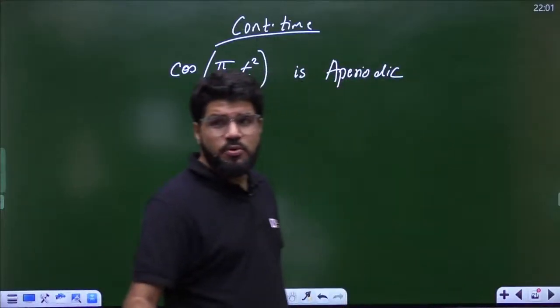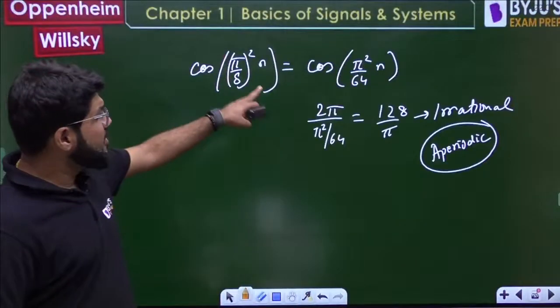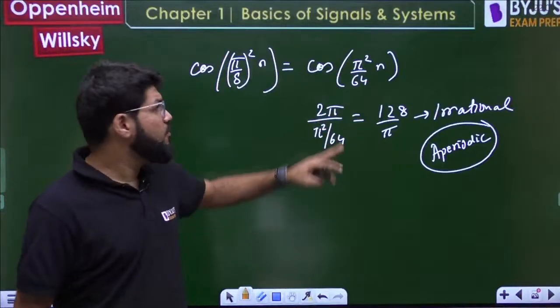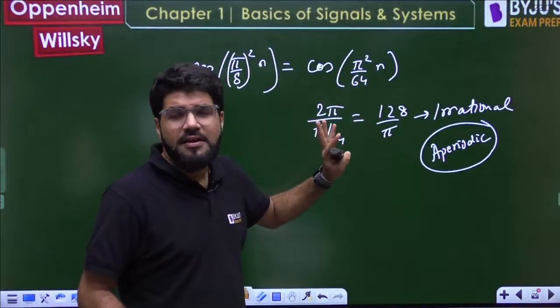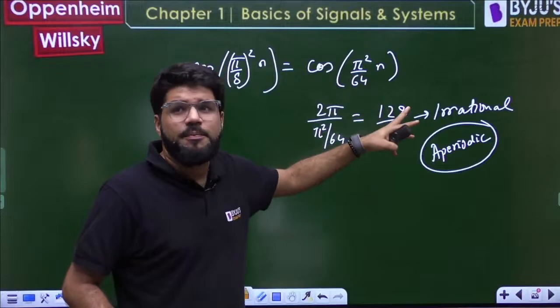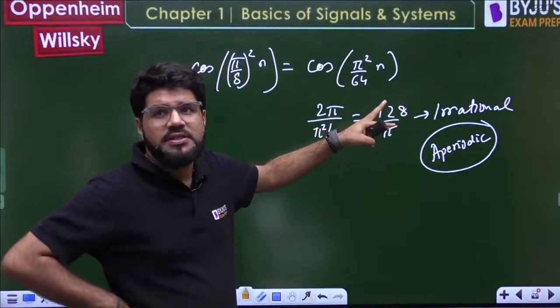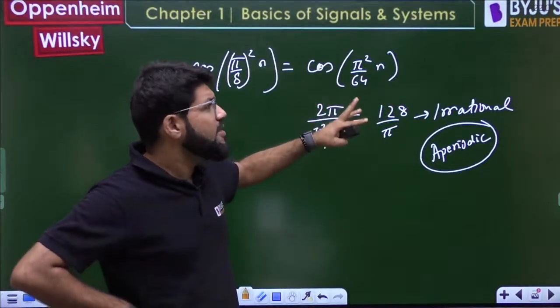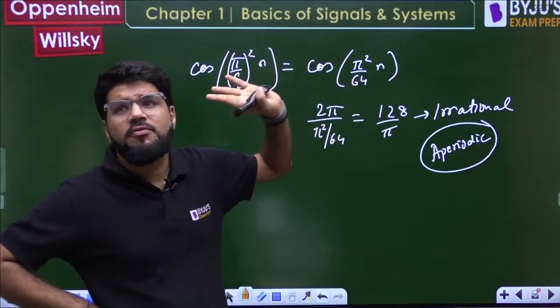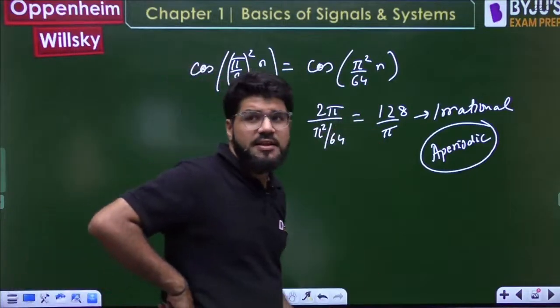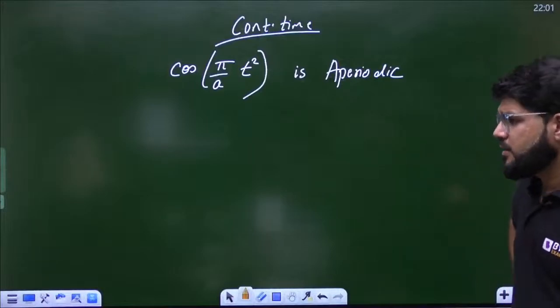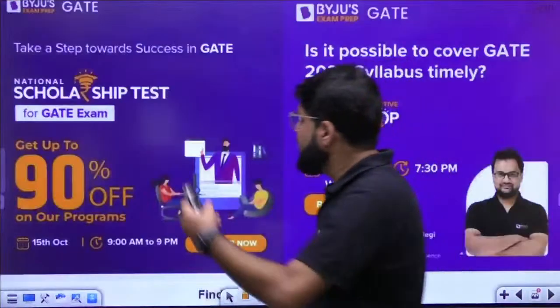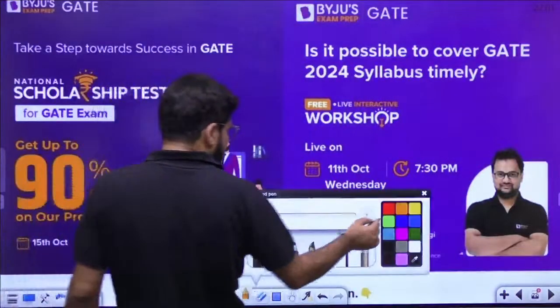But if I say another thing, Vikram and Ananta, in continuous time this one will become periodic. If it was pi square by 64 t, in continuous time this one will be periodic. The story will reverse, because in continuous time cos omega t is always periodic for any omega. There you don't have to check rational or irrational. So keep this angle in mind too. Okay, now before I take up the next question,